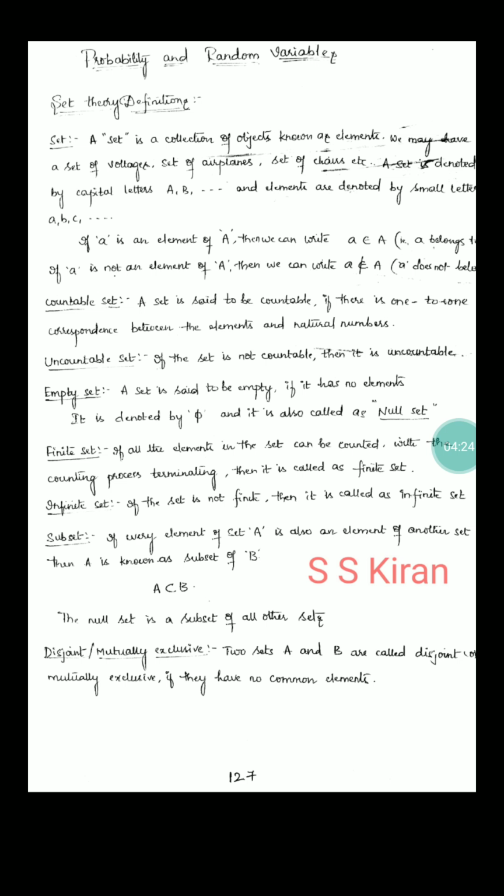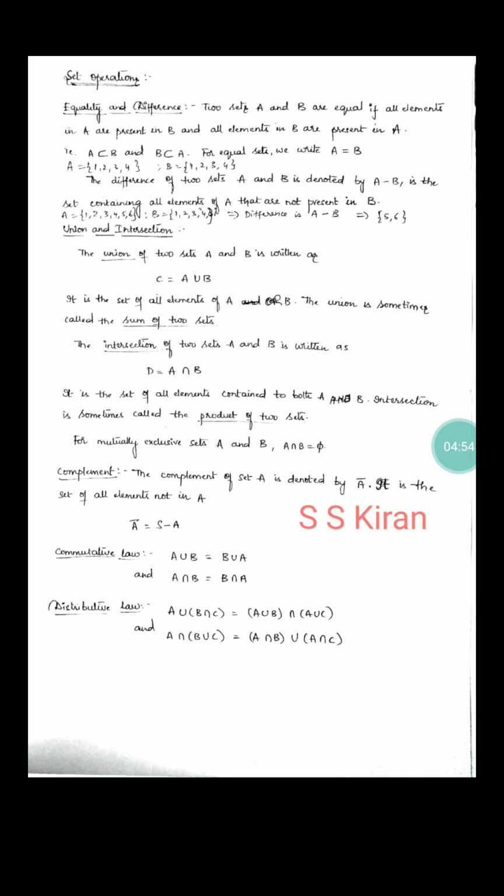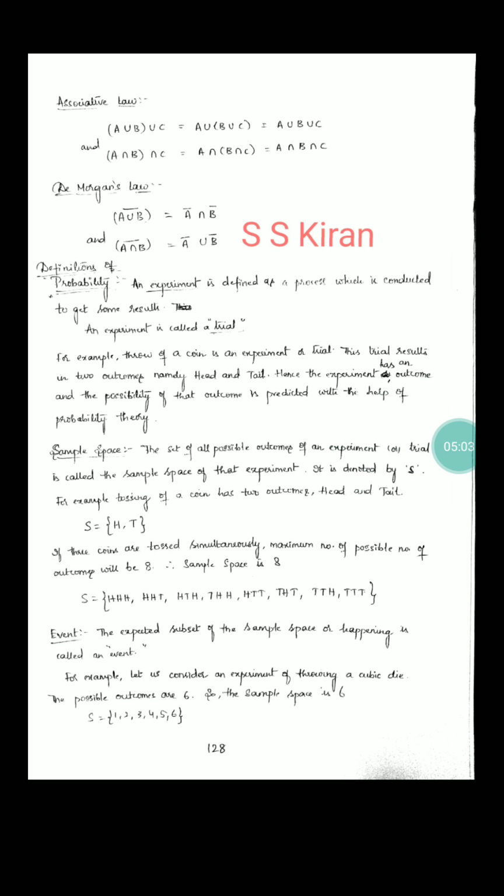In my description I provided my notes link, so you can simply read and understand these basics. There is no need to study or discuss all the basics now. A countable set has a finite number of elements. Uncountable means those sets are not countable. Empty means there are no elements. Now operations, which we generally studied in lower classes: union, intersection, complement, commutative law, distributive law, associative law, and De Morgan's law.